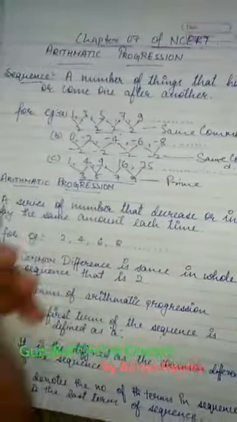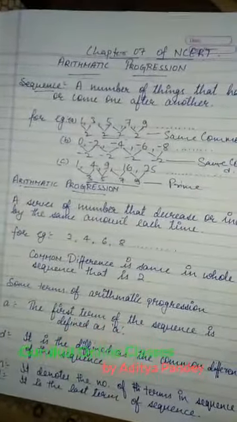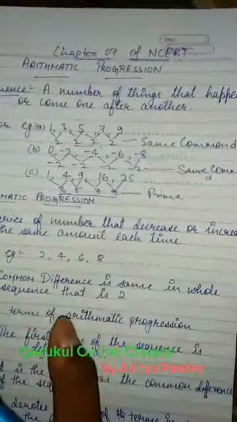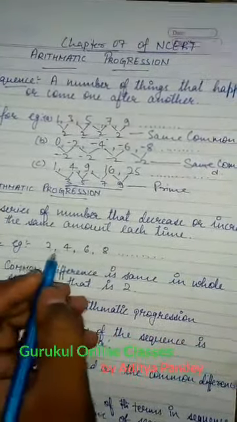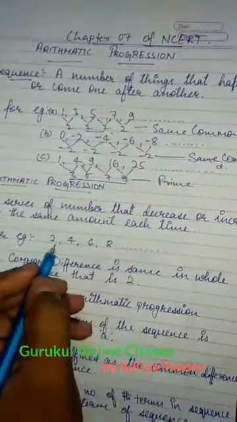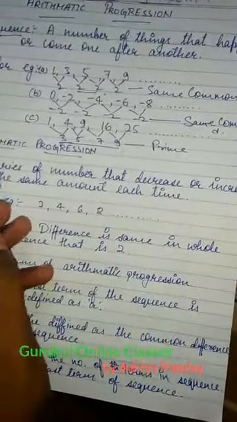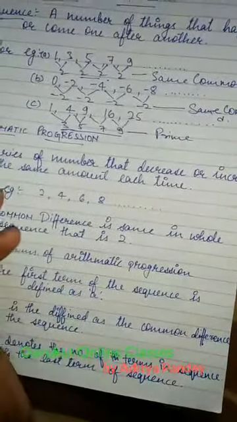So here is our topic about arithmetic progression, which we have to go through. Here we have to know that the common difference throughout the whole series should be the same, then it is said to be an arithmetic progression. For example, we have 2, 4, 6, 8, and the common difference throughout this series is 2. I think you understand what I want to say.